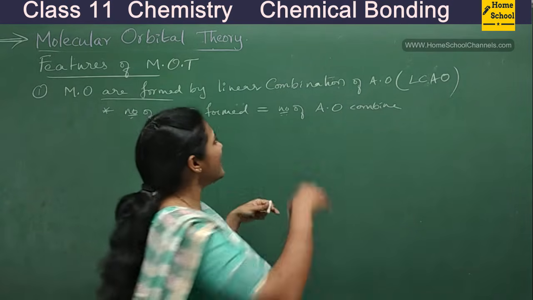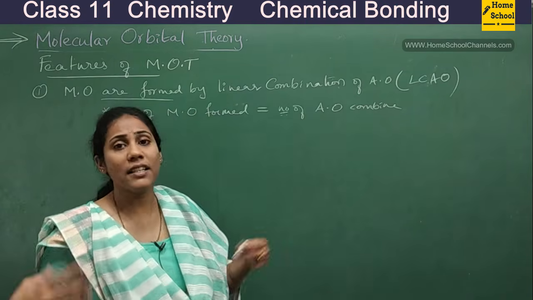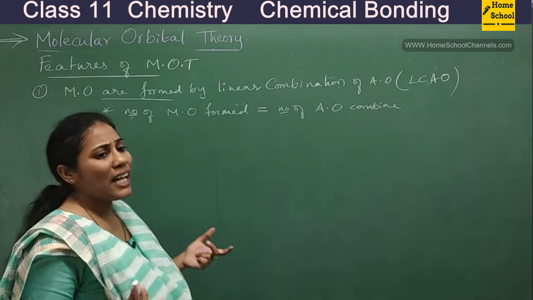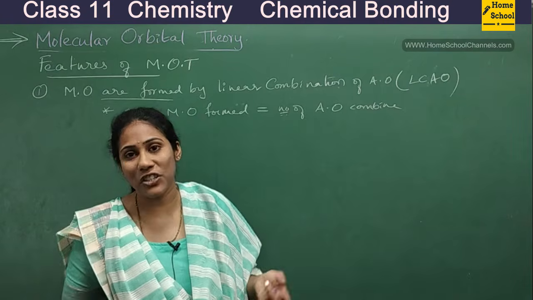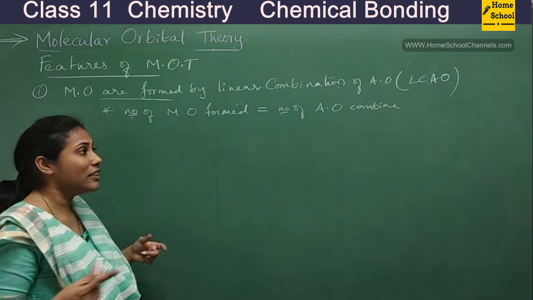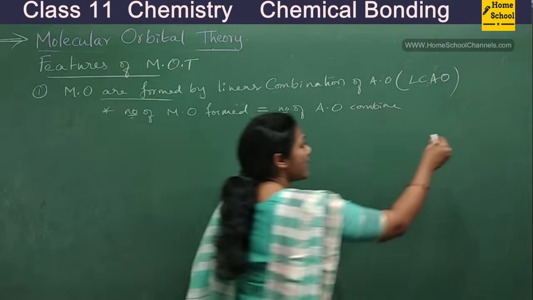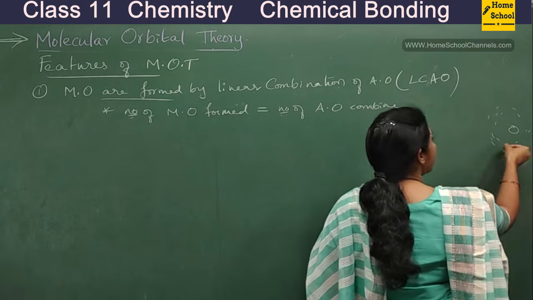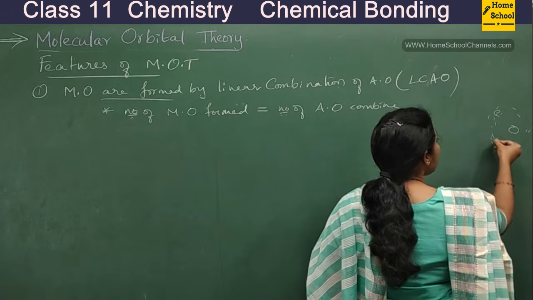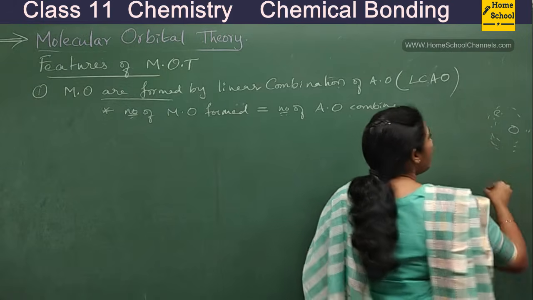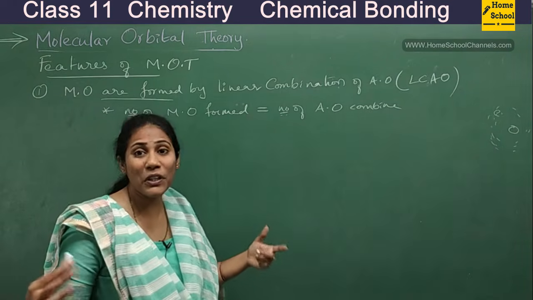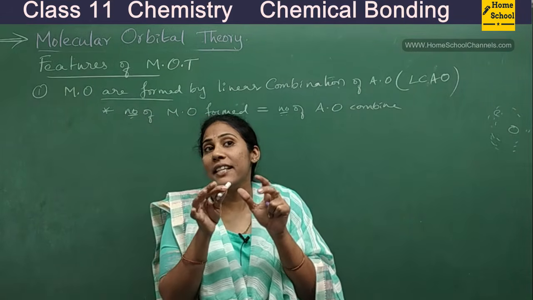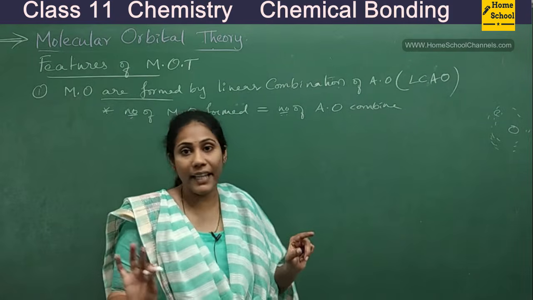So what do we mean by linear combination of atomic orbitals, and how do they combine? An atomic orbital is nothing but a wave function, an electron wave. An atomic orbital is a region around the nucleus where we have maximum chances of finding the electron. Electron always moves in the form of a wave, so an atomic orbital is nothing but an electron wave. When two atomic orbitals combine, two electron waves are actually combining.